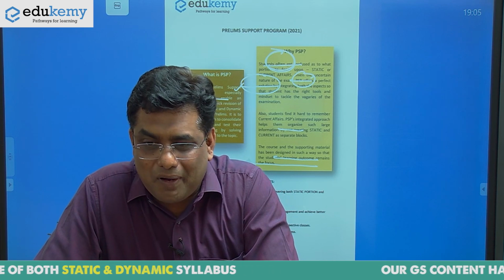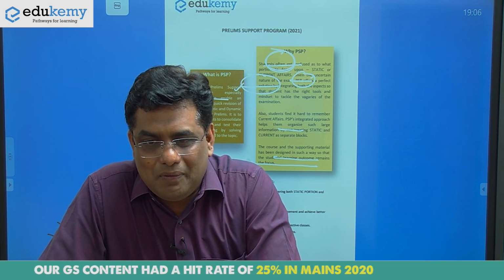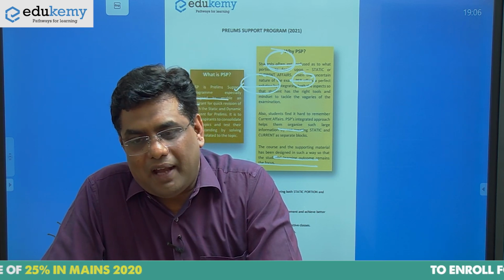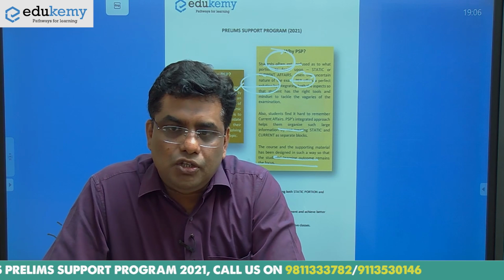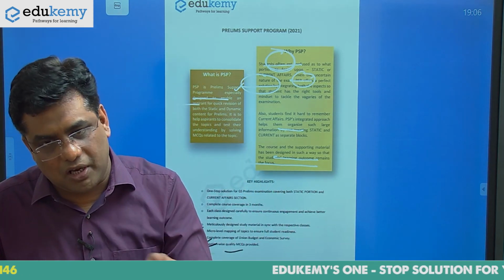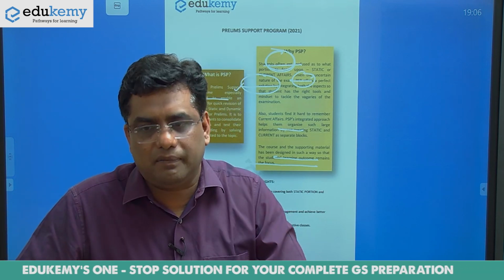Sahil, we have spoken for at least around 1 hour 15 minutes. Everything is written on the website. We started with the policy of divide and rule of the British, and then we discussed our prelims support program. That is very easy, you can find it on the website also. Or you have a connecting link, you join our Telegram channel and then you can very easily follow. You go on the website and you get everything. The Telegram channel or the PSP also. You just click it and join it, and you can communicate with me. It is a very easy way to go.